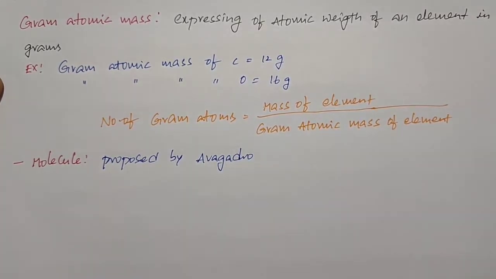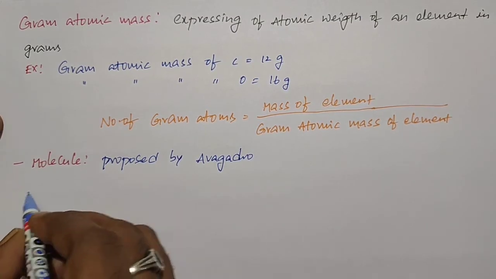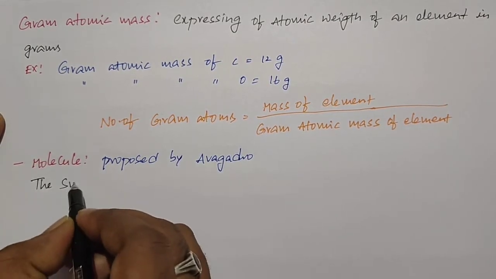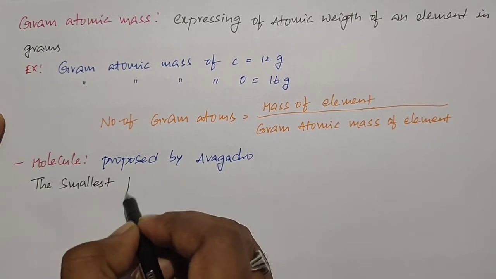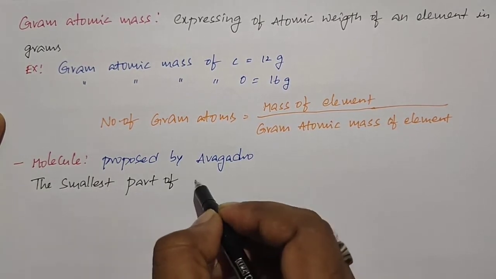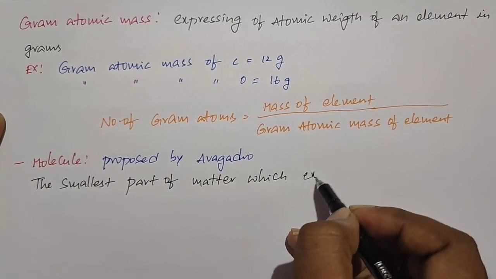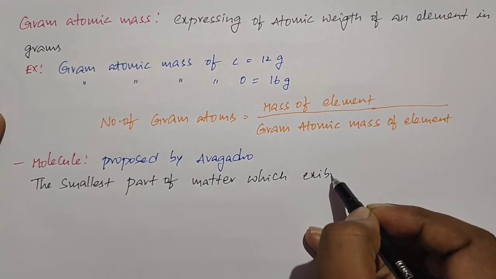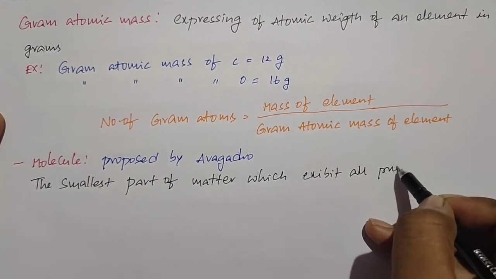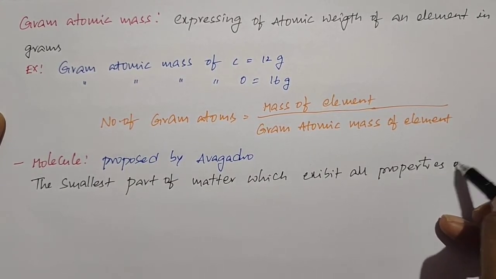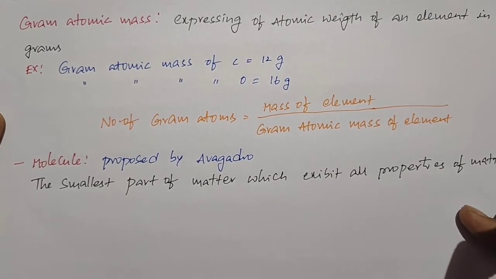So what is meant by molecule? The smallest part of matter which shows all properties we call as a molecule. Can you see the definition? The smallest part of matter which exhibits all properties of matter is called as a molecule.